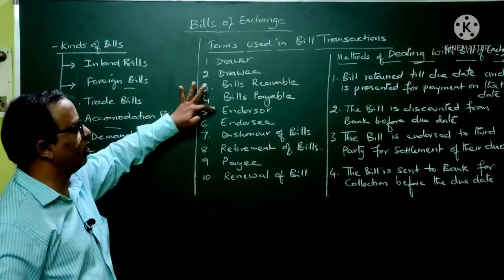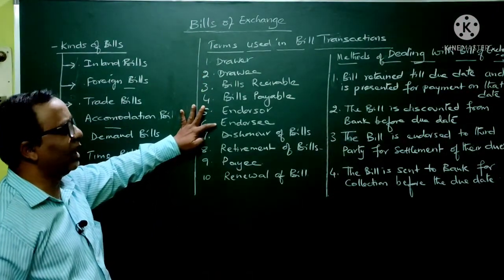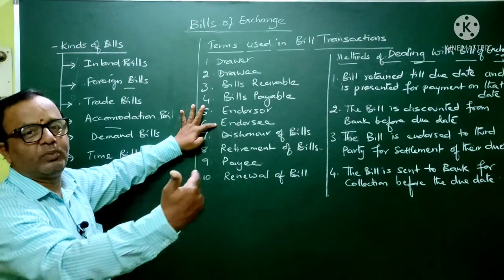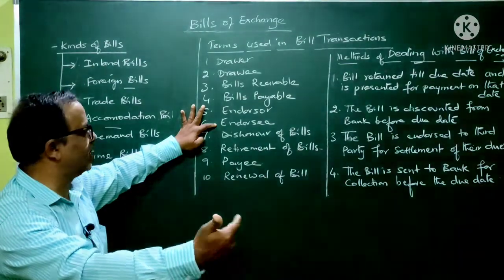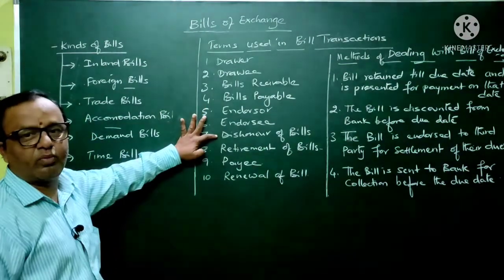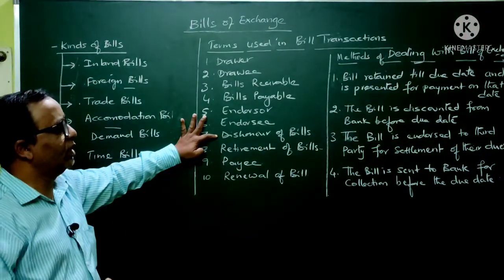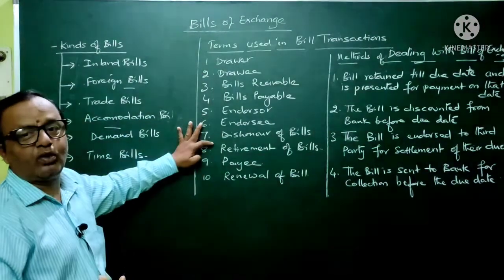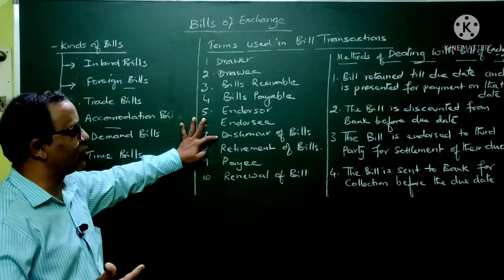Basically here, the drawer will be the endorser. Then again, endorsee. Endorsee is the person to whom that particular instrument is being transferred. Then dishonor of bill. Dishonor of bill means on the due date, if the drawee has failed to make the payment on the bill, we will call it a dishonor of a bill.